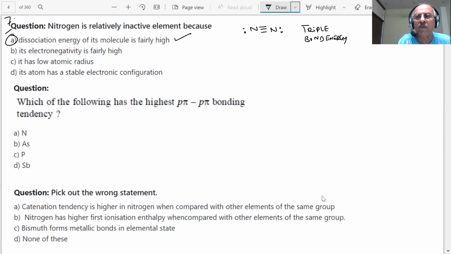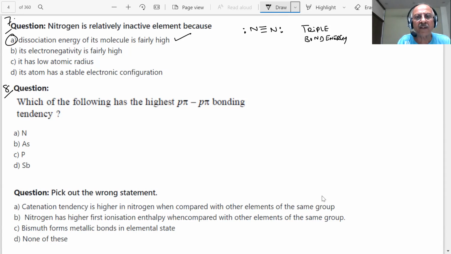Electronegativity being high is true, but it is not the answer for this question. Low atomic radius is also true, but not the configuration. It has stable, that is not correct. It doesn't have any stable configuration. What is the electron configuration? 2s2, 2p3. I've tried to read each and every statement because each statement gives me a revision of something in this chapter. The chapter is revised by each and every line which we are writing.